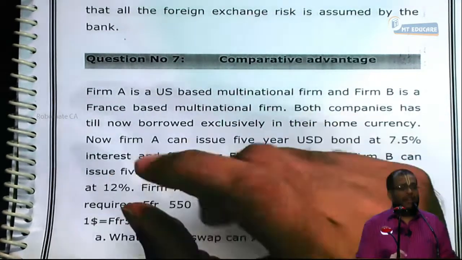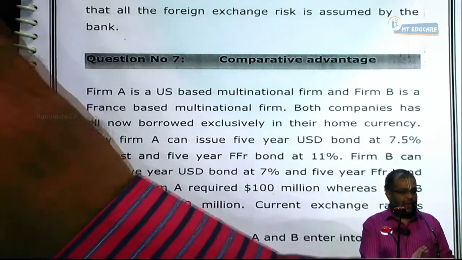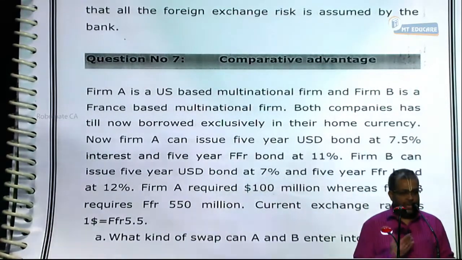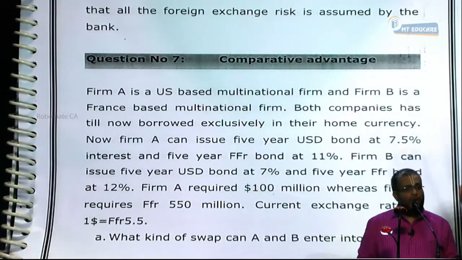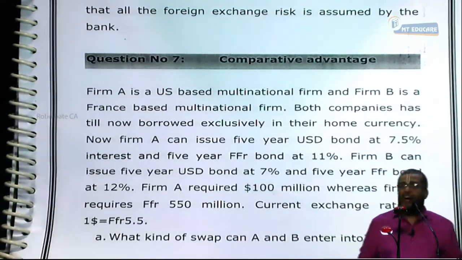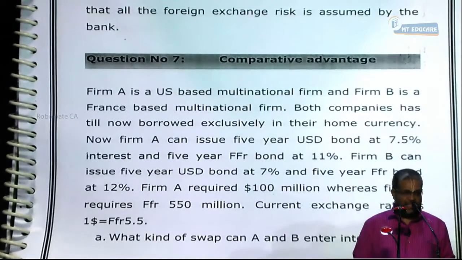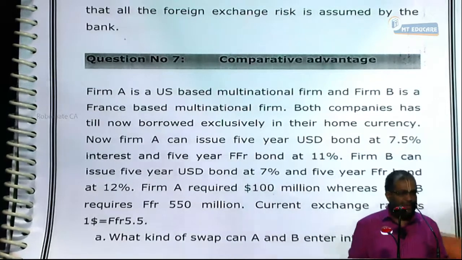Then we saw how a currency swap can be used to transform an asset or liability of one currency to another currency. I can convert a dollar loan to a pound loan using a currency swap, or a pound deposit into a dollar deposit. How it is done has been shown in two sums. Then we saw arbitrage using currency swap, how it should be structured, where the dealer bears the exchange rate risk or where one of the parties bears the exchange rate risk. Through this, we discussed question number 5 and question number 6.